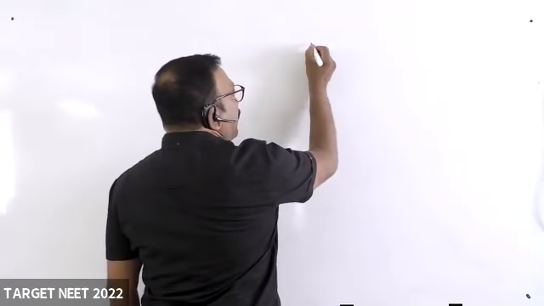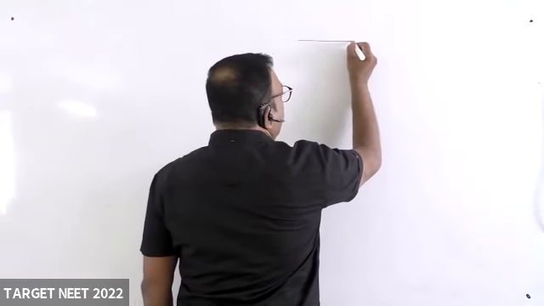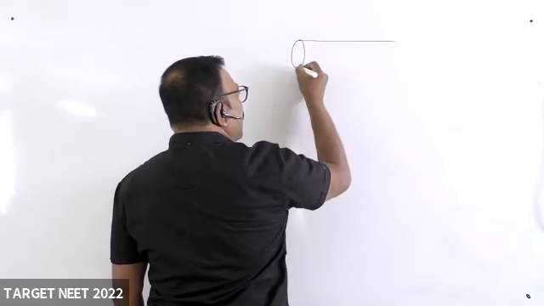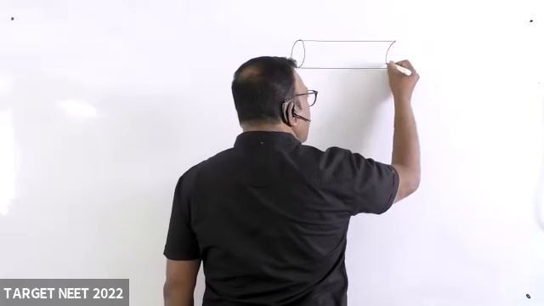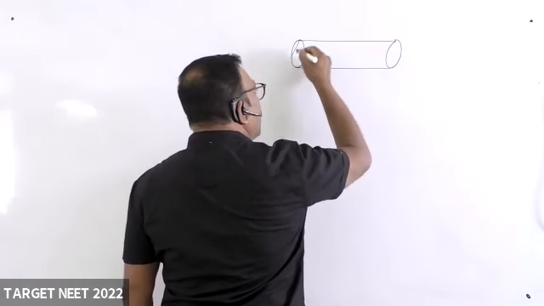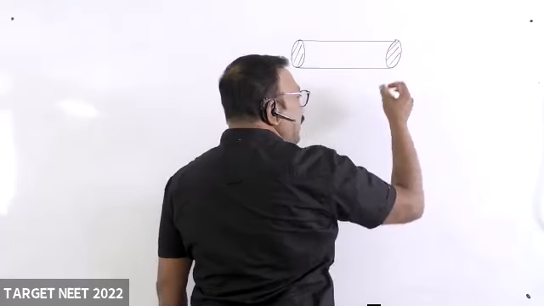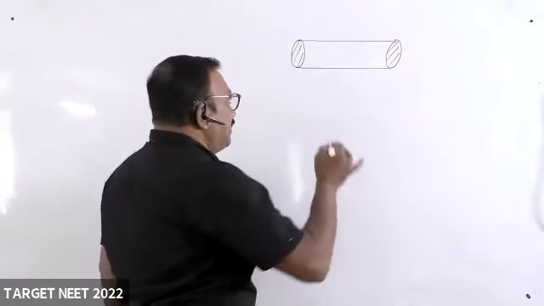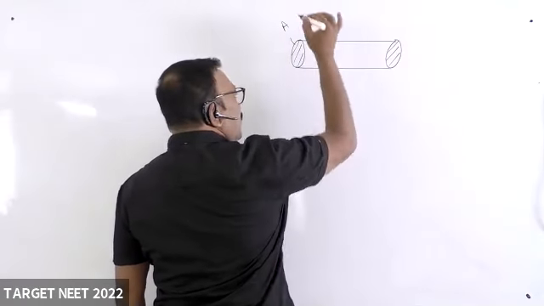You are taking a conductor. This is a microscopic view of a conductor. You will not find a current carrying wire this much thickness, right? This is the area of cross section.